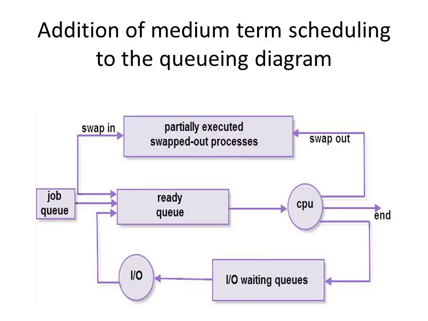This figure is the extended version of the queuing diagram that we saw in the previous slide. In this diagram, medium-term scheduling is added. The medium-term scheduler swaps out the process that is executing and swaps in that process at the tail of the ready queue.